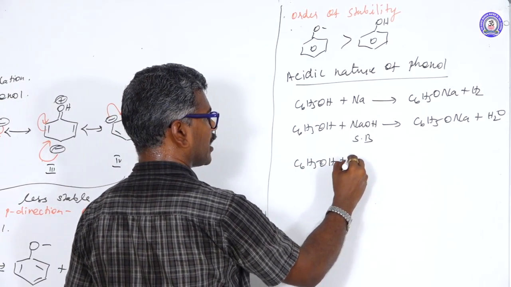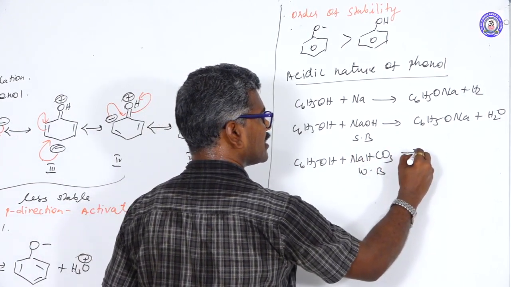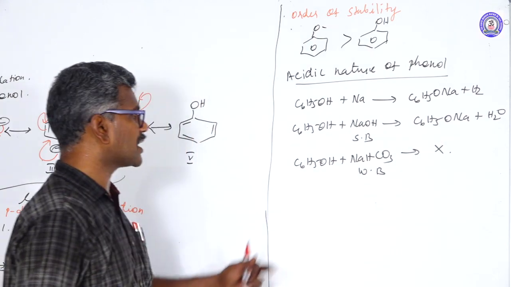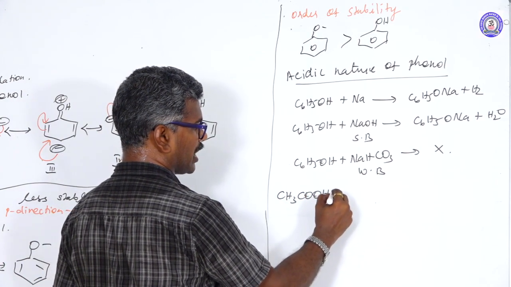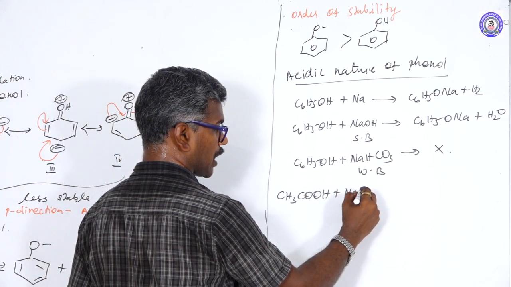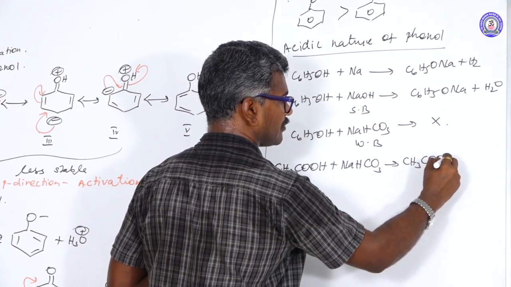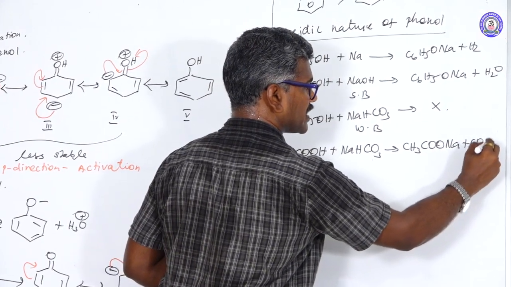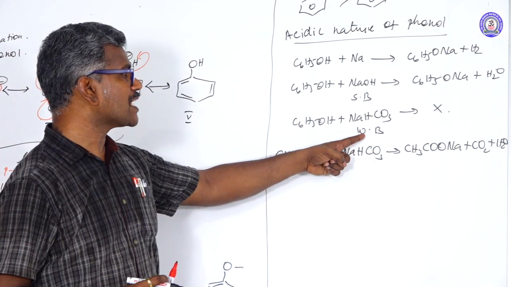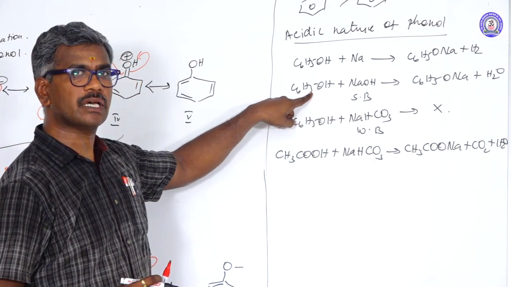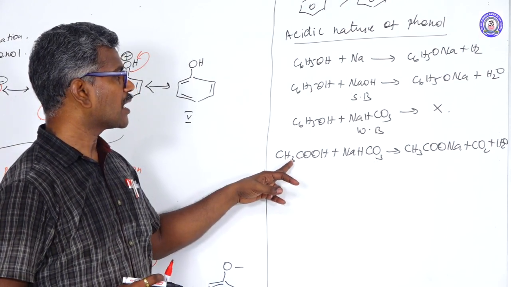C6H5OH with NaHCO3, which is a weak base: this reaction does not take place because the base is weak. But carboxylic acid, CH3COOH, reacts with NaOH or sodium bicarbonate to form salt plus carbon dioxide plus water. Carboxylic acid reacts with both weak base and strong base, but phenol reacts only with strong base. So phenol is a weak acid when compared to carboxylic acid.